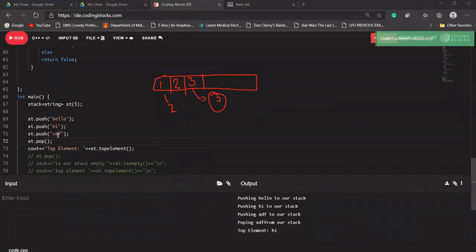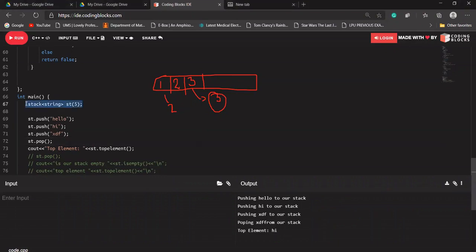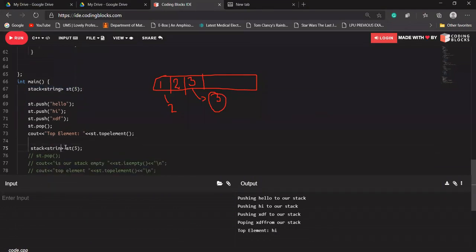Okay, let's say I want to create a stack of type int as well. I'll call it st1. I'm writing st1 here and push.